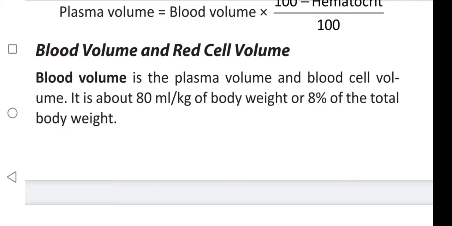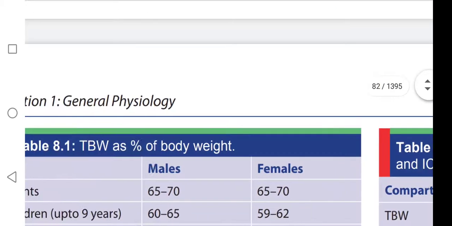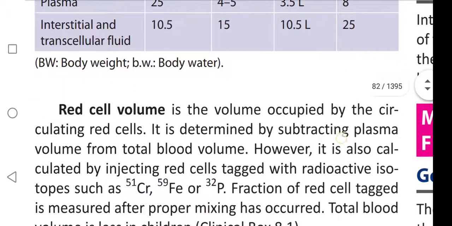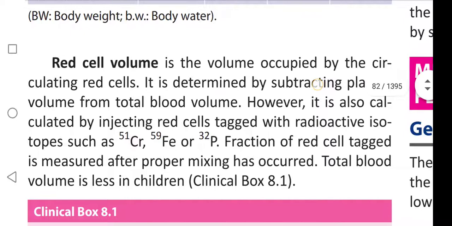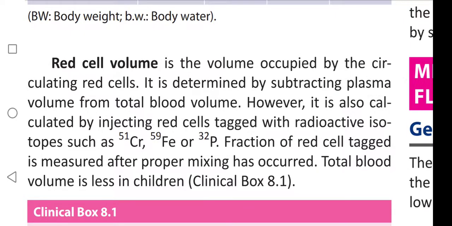Blood volume is the plasma volume and blood cell volume. It is about 80 ml per kg of body weight or 8% of the total body weight. Next, RBC cell volume. RBC cell volume is the volume occupied by the circulating red cells.